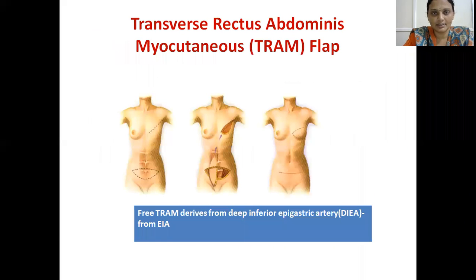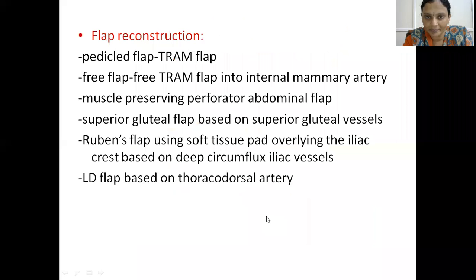See, this is transverse rectus abdominis myocutaneous flap. This procedure, free TRAM flap. This is free flap, deriving from the deep inferior epigastric artery.